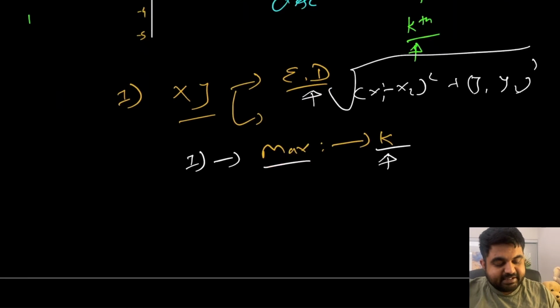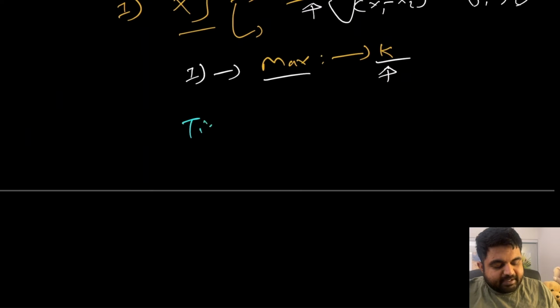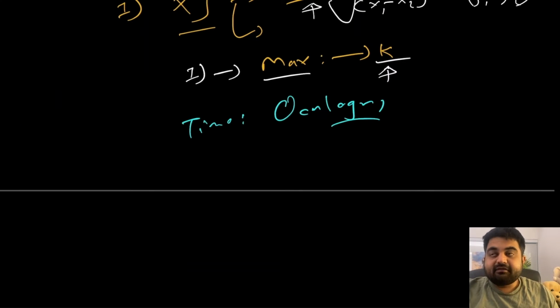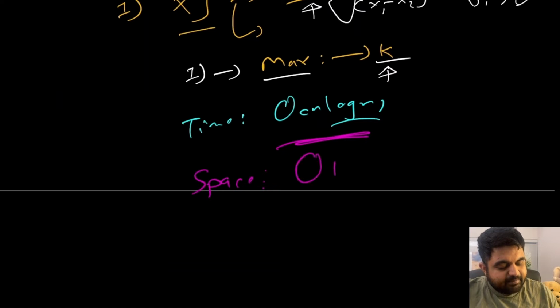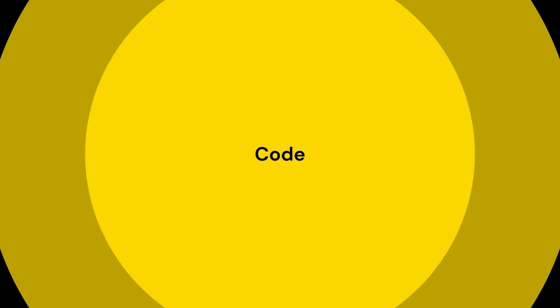So now if we see time and space complexity, in this case, time complexity is actually going to be big O of n log n, because it takes log n time to enter values inside the heap, and we will have to do this n times. Plus we will also have to spend some time calculating the distance from the origin to that particular point, but that is going to be constant effort that needs to be done for n values. So we can simply ignore this one because it is no longer relevant, because we already have a higher time complexity component. Space complexity, once again we will have to create an extra heap, so that is going to be big O of k. So now let's try to see the coding solution for this one.